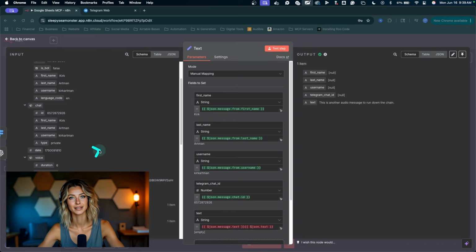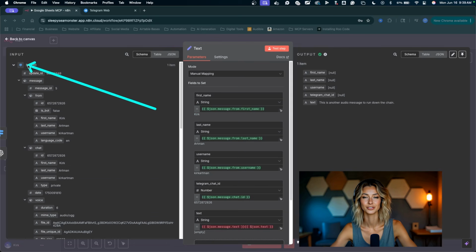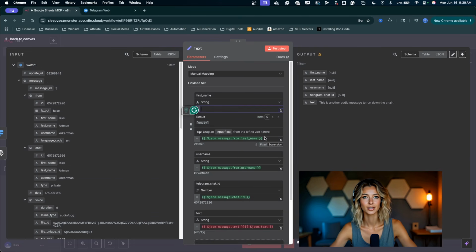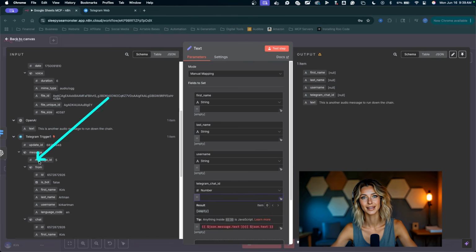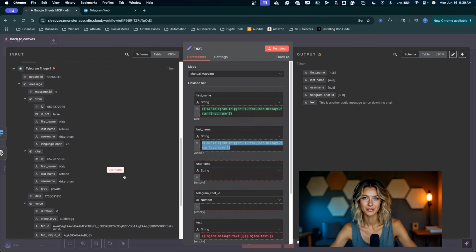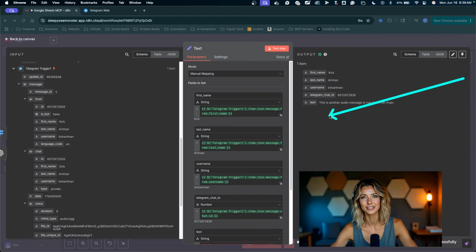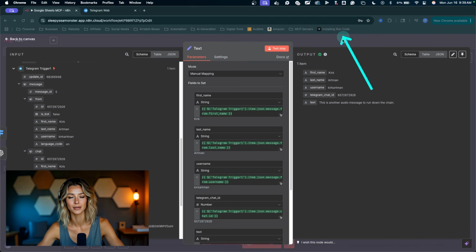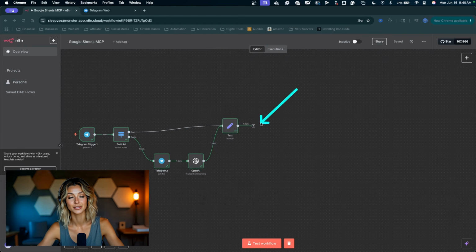Let's quick test step. Now what's going on here is we made another mistake. We need to grab this information from Telegram, not from the switch node. So I'm going to delete out all of these expressions just like that, come back to the Telegram node and get all this information from the Telegram trigger. So I'm going to click and drag the first name, drop it down there, the last name, Telegram username, and Telegram chat ID. Now we can go ahead, test the step, and all that information comes through. We click outside the node. Let's save the workflow.